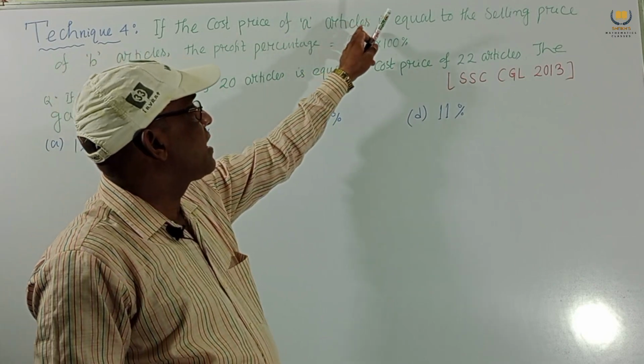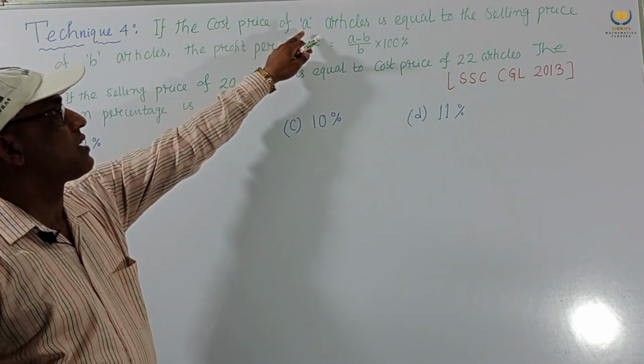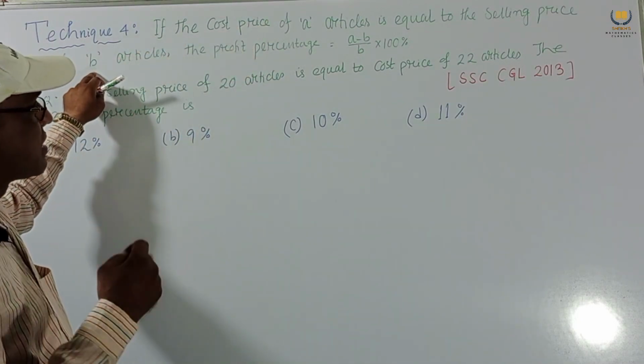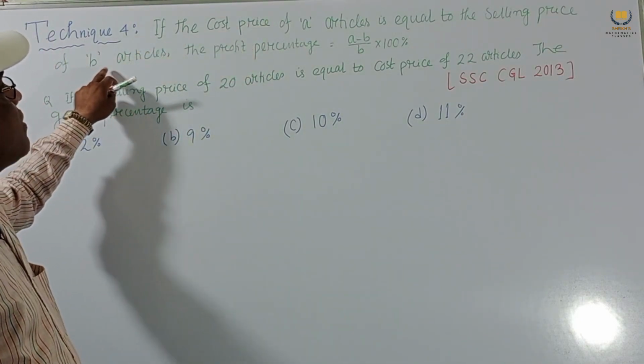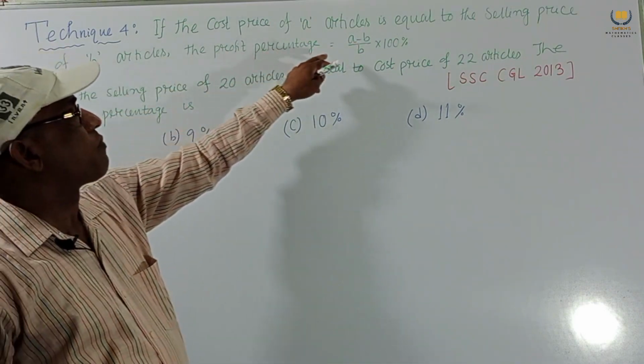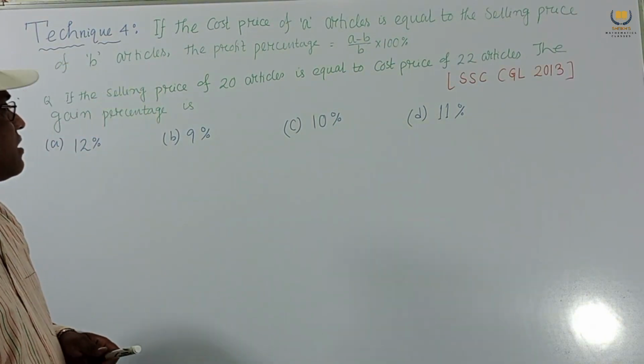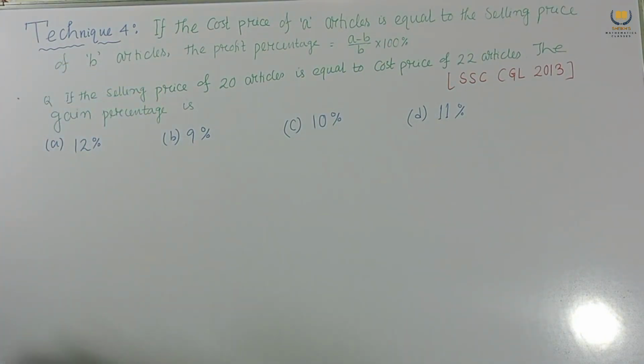Cost price of A articles and selling price of B articles are equal. Then profit percent is equal to (A minus B) by B into 100%. This is our formula.